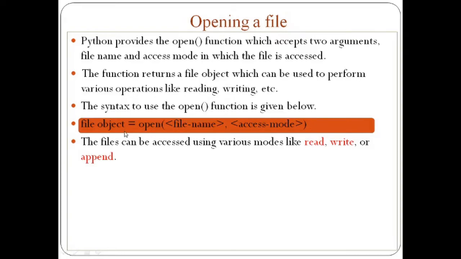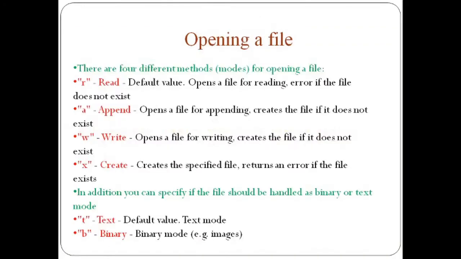This is the syntax for the open function. Here we require one file object. That file object may be any name that you decide. Then we use the open keyword, and in that we have to decide what should be our file name. We can take any name as a file name. Then we have to mention the access mode. Now there are four modes.